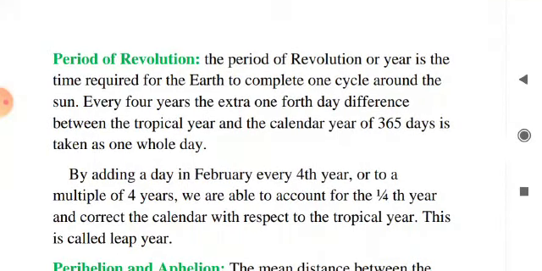Period of revolution. We all know the earth takes about 365 1/4 days to complete its orbit around the sun. But an ordinary year has 365 days. As a result, every 4 years the extra 1/4 times 4, that is 1 day, accumulates. So the extra 1 day is added as the leap year. That's why a leap year has 366 days, which comes once every 4 years.